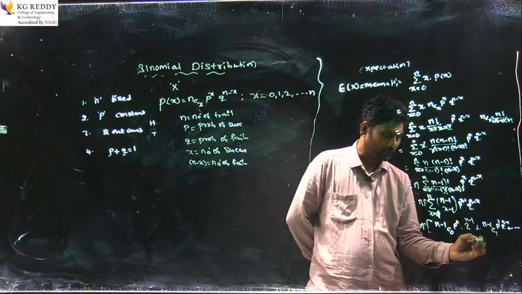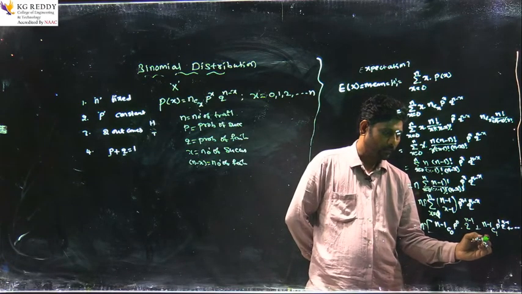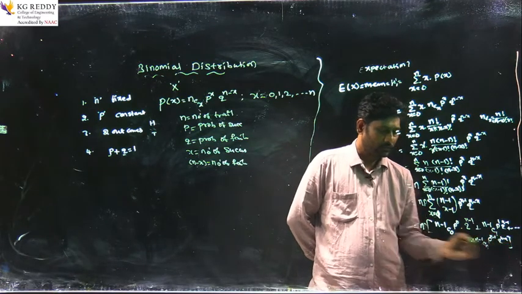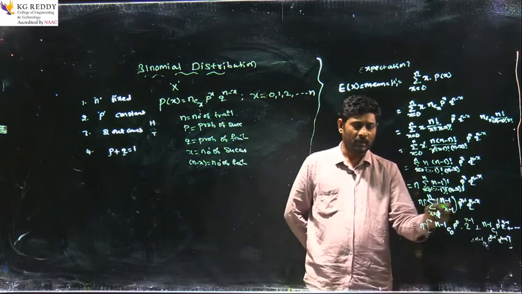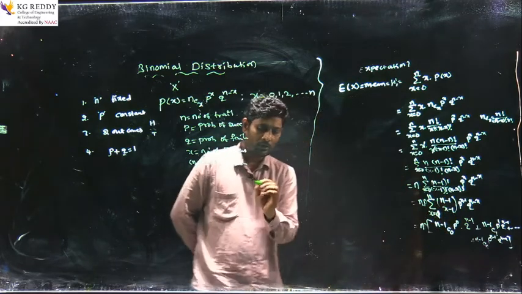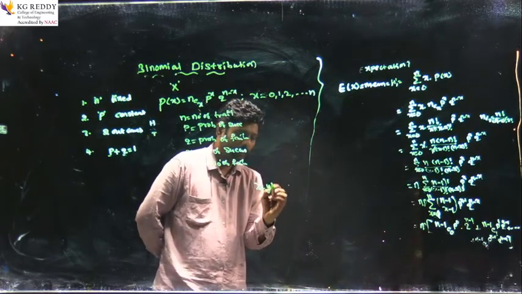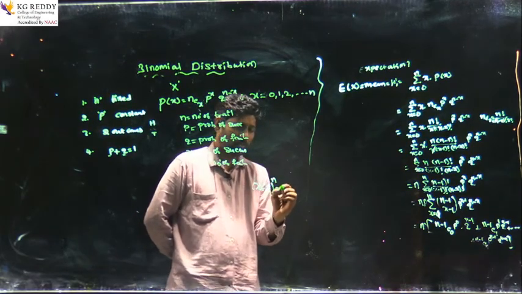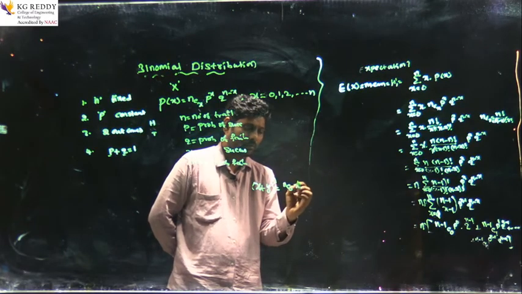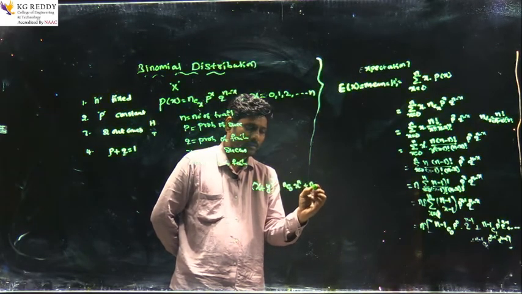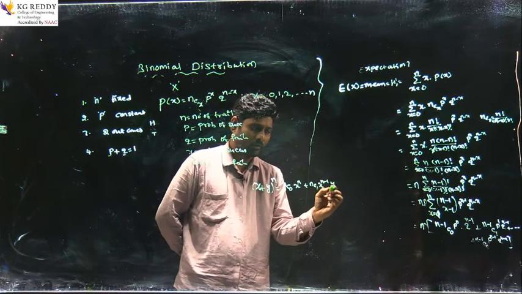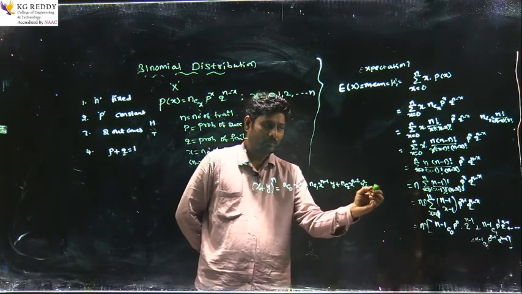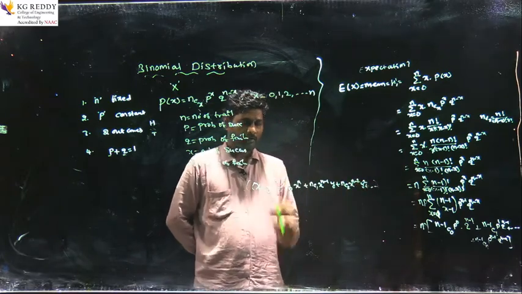So n minus 1 C n, p power n minus 1, q power n minus n. We observe that this is a binomial expansion. What is binomial expansion? For example, there are two variables x and y. So (x plus y) whole power n equals nC0 x power n plus nC1 x power n minus 1 into y plus nC2 x power n minus 2 y square plus and so on. So this is the general binomial expression.